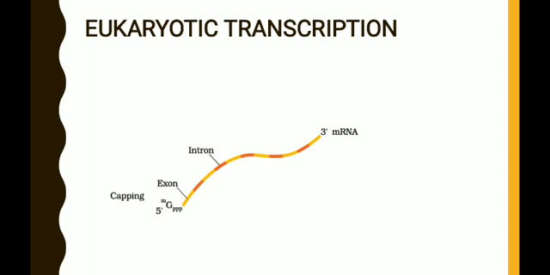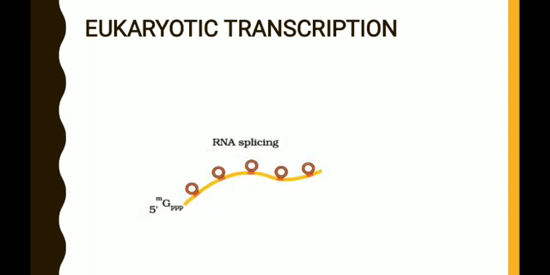Here you can see the labeling, capping. Capping is nothing but the addition of 5' methylated guanosine triphosphate to the 5' end of the RNA. So this is an RNA molecule produced by transcription. To the 5' end there is an addition of a cap, that is 5' methylated guanosine triphosphate.